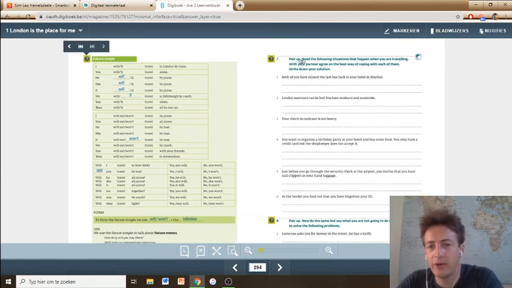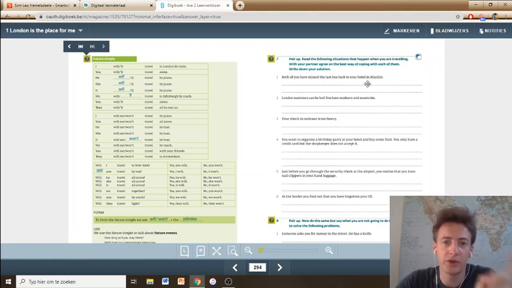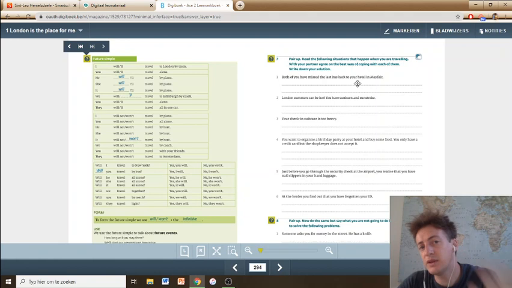Okay, exercise 7. Pair up, read the following situations that happen when you are traveling. With your partner, agree on the best way of coping with each of them. Write down your solution. Okay, we don't have a partner, but we can do this exercise. Let's do one together so that you really understand what you need to do here. So, the situation is the following. Both of you have missed the last bus back to your hotel in Mayfair. What are you going to do? Going to future? Or what will you do? Future simple. Okay, the best thing you can do there is think of a sentence in future simple and a sentence with an intentional future, so going to, to deal with this situation.